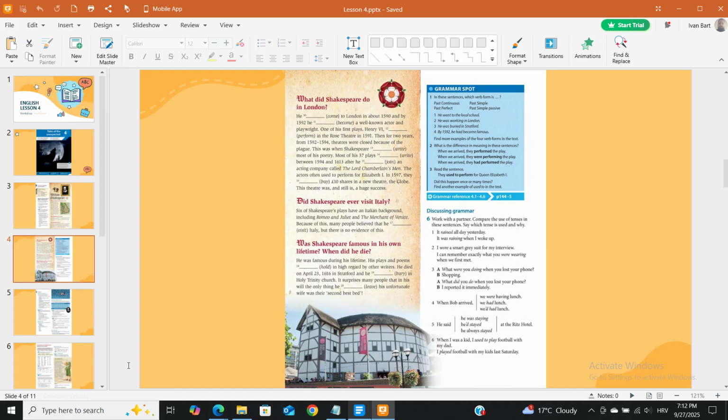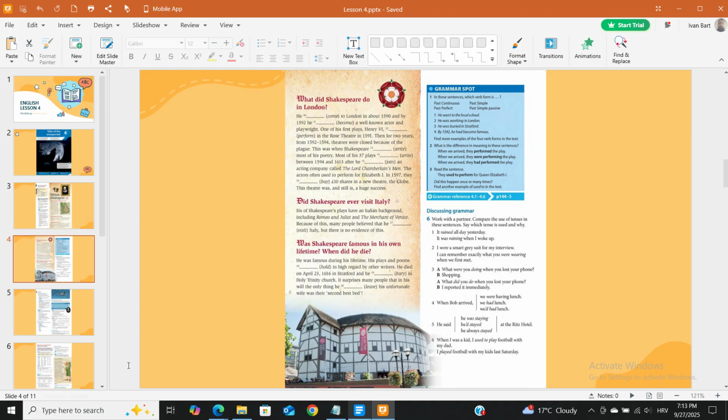3. Read the sentence. They used to perform for Queen Elizabeth I. Did this happen once or many times? Find another example of used to in the text. Grammar reference 4.1 to 4.6. Discussing grammar. P 144-5.